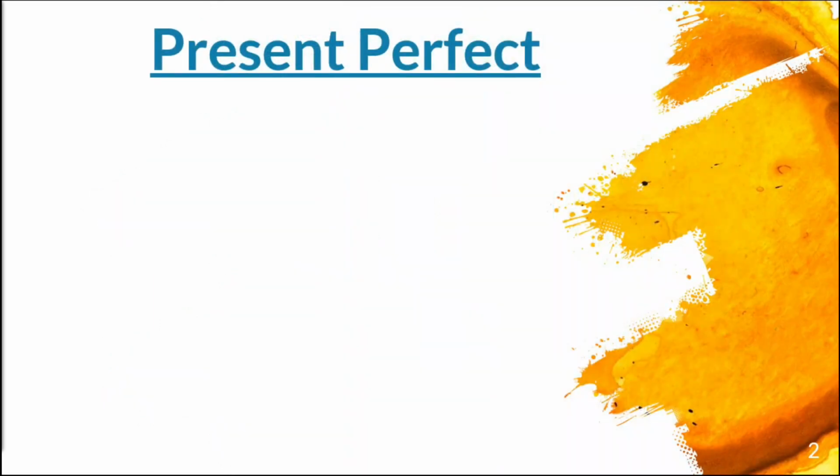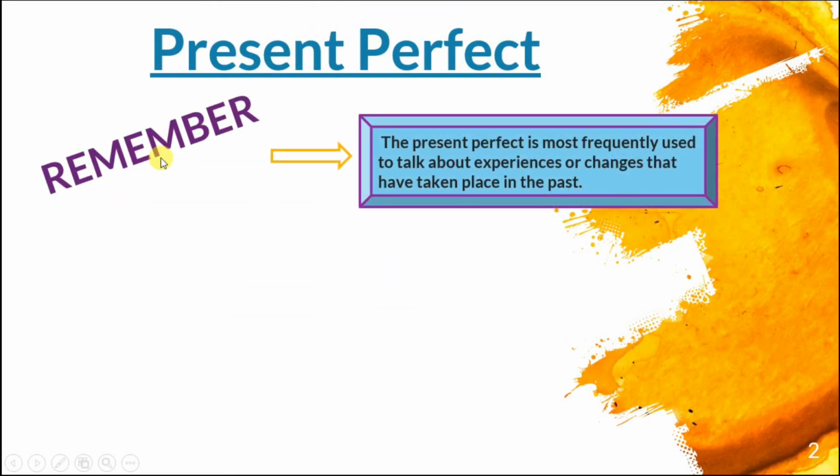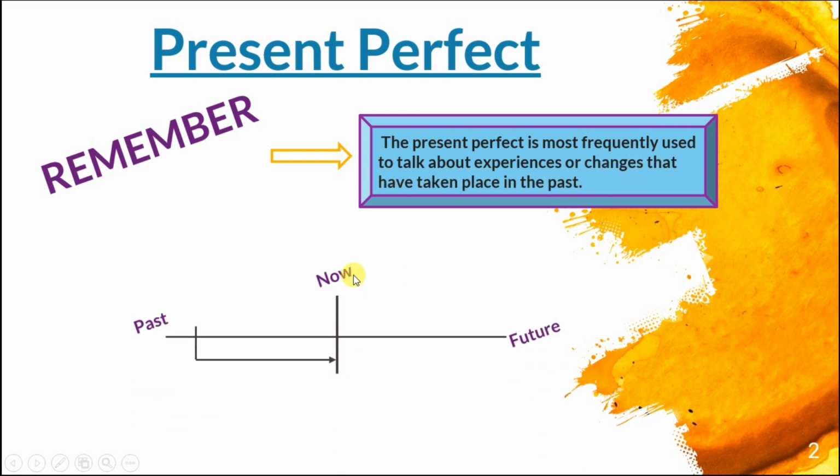Well, today we are going to learn about the present perfect. Okay? So remember, the present perfect is most frequently used to talk about experiences or changes that have taken place in the past. So, this is now the present, the future, and the past. So, that experience has taken place in the past. Okay, so let's see some examples.